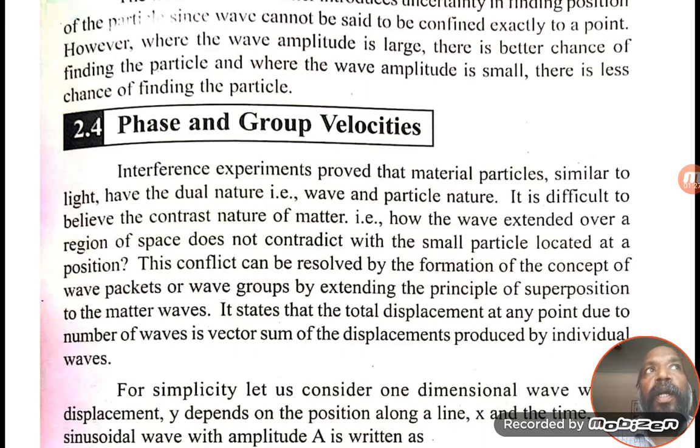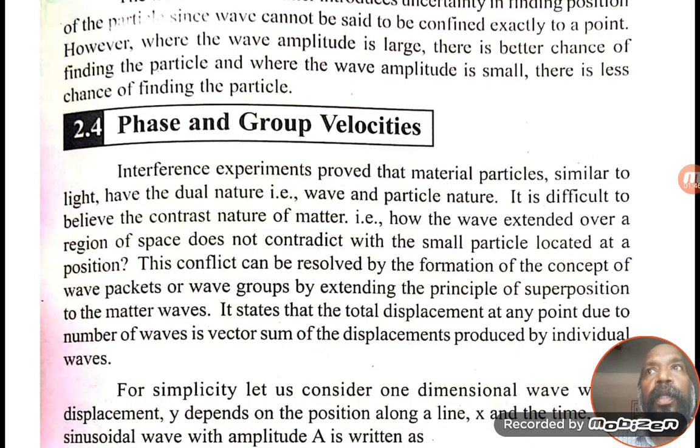Within the packet, the particle can exist. So whether that assumption, that a number of waves are present with the particle, is true or false.